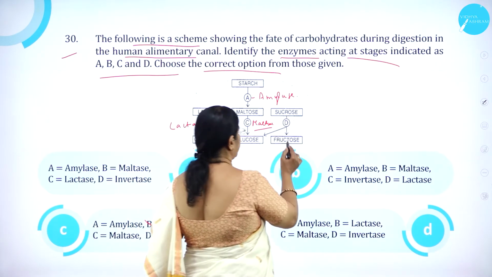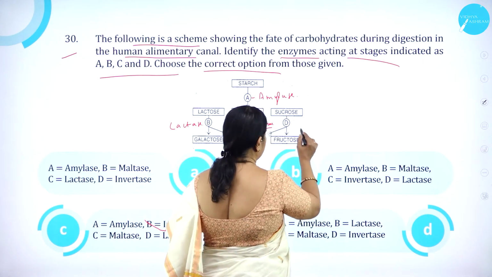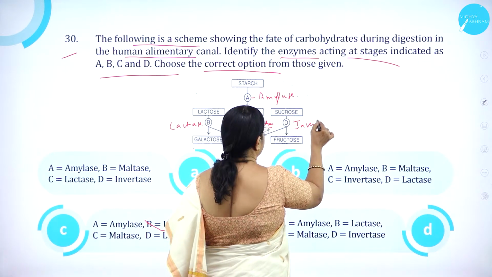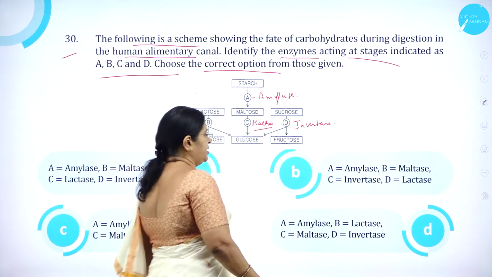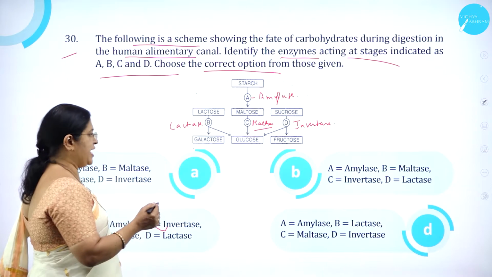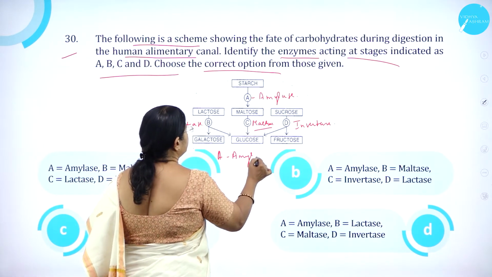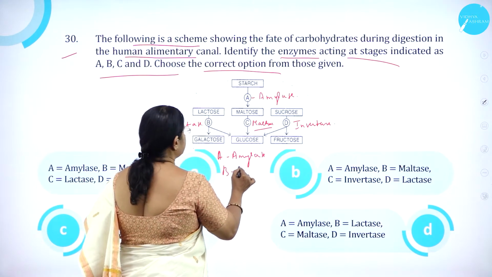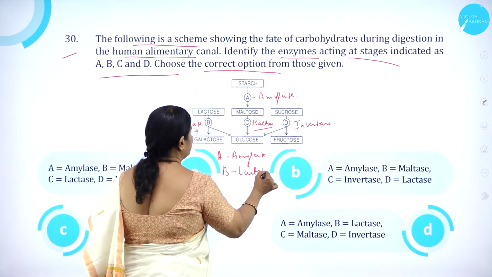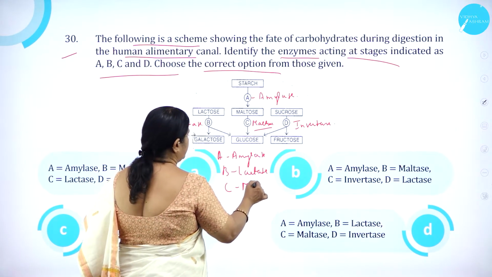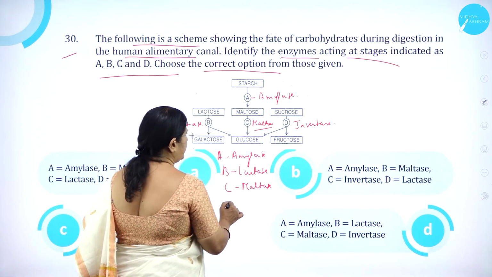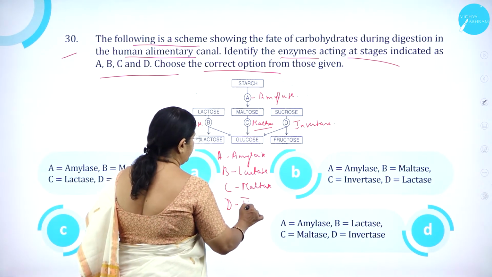So sucrose into fructose in the presence of invertase. So A is amylase, B is lactase, C is maltase, and D is invertase.